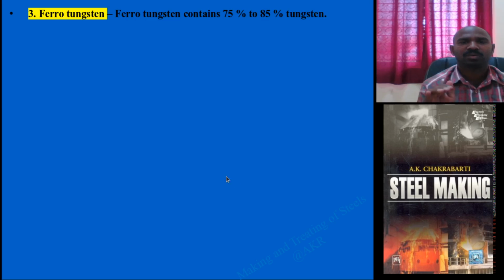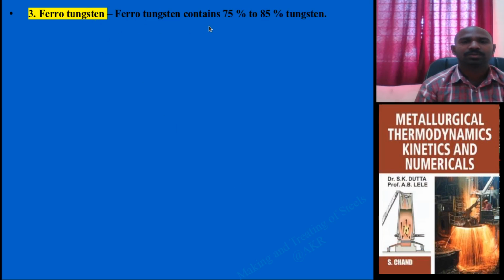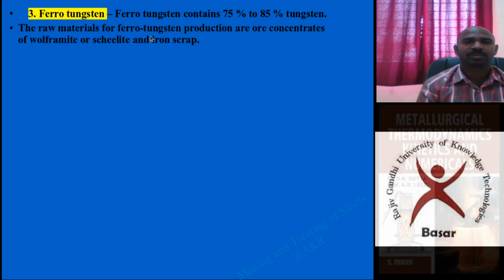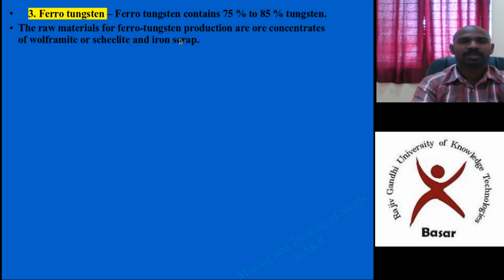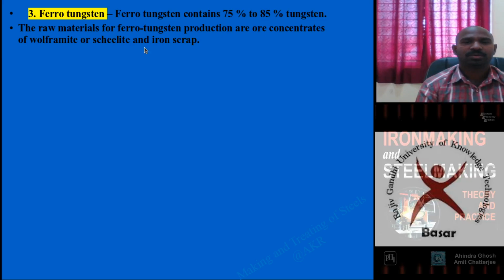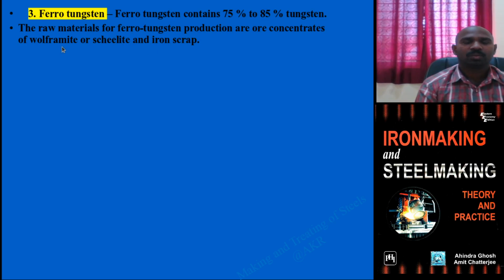Now coming to the next point, ferrotungsten. The tungsten varies from 75 to 80% in ferrotungsten, and the raw materials for ferrotungsten are ore containing wolframite or scheelite, and iron scrap.